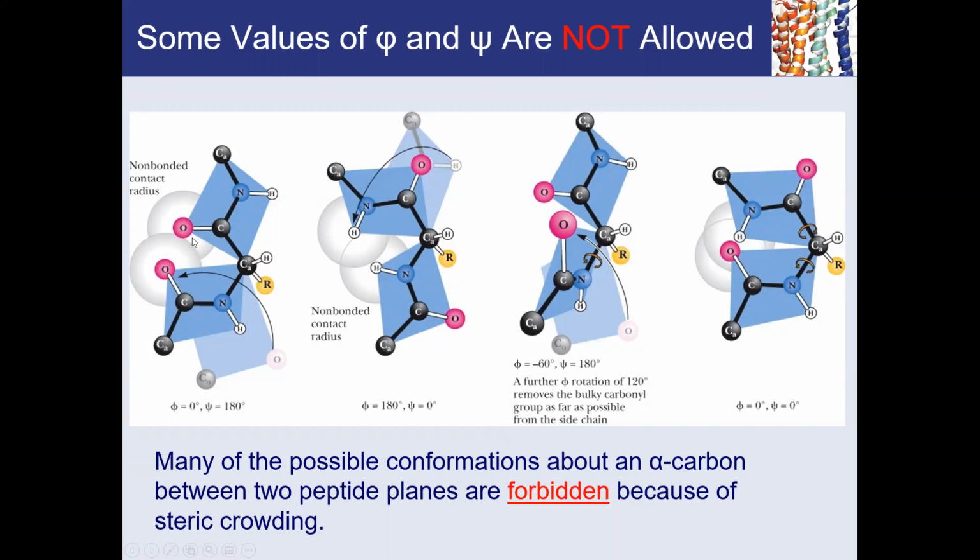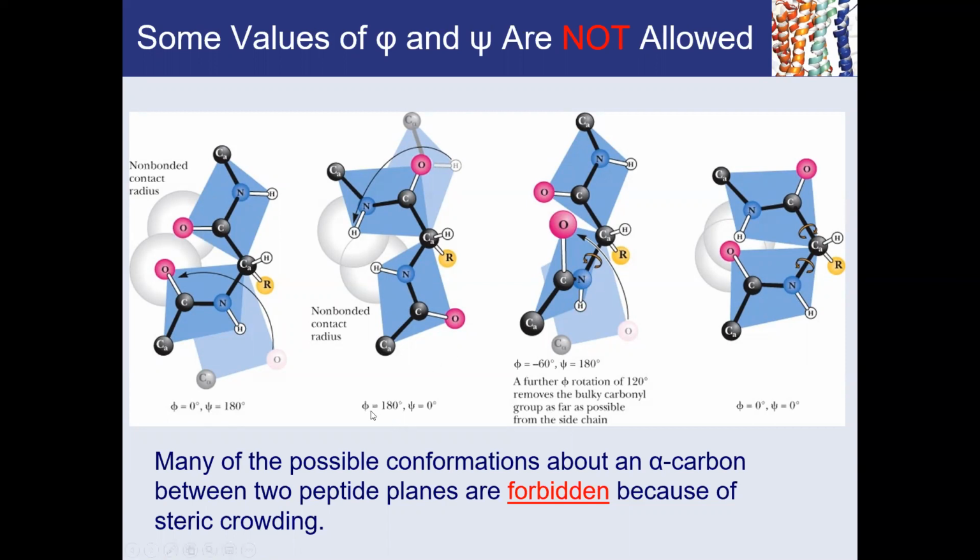So they are literally bumping into each other, steric clashes of the electronic clouds of both of these oxygen atoms. So obviously, that conformation will not be favorable. And indeed, you do not see any protein which will have a phi of 0 and psi of 180 degrees for any of the amino acid residues in the entire protein. So far, nobody has seen that. And that's because of this.